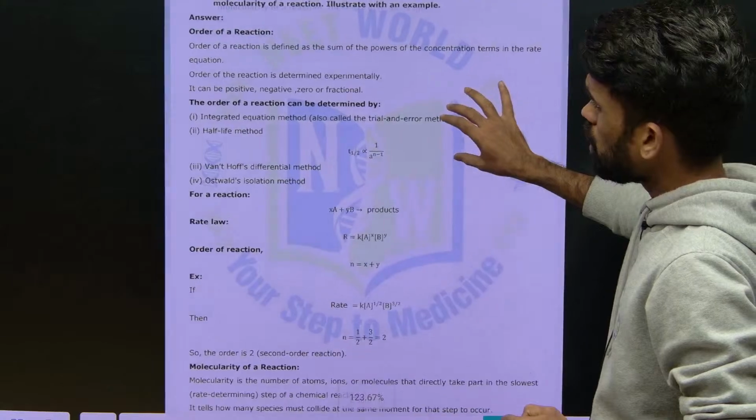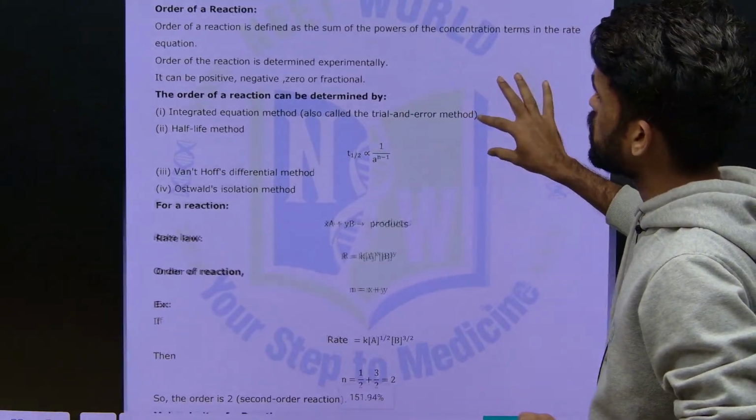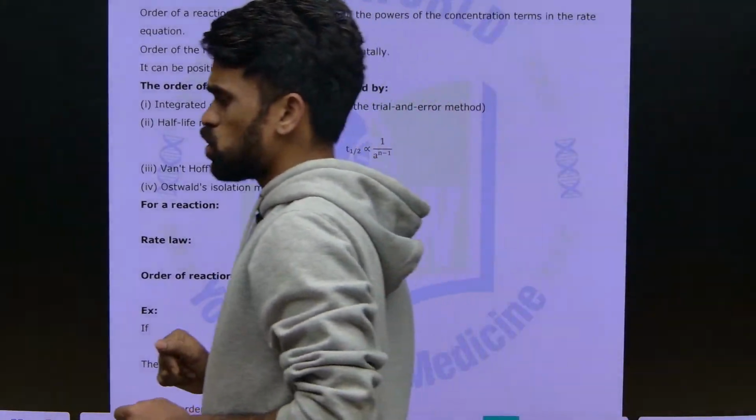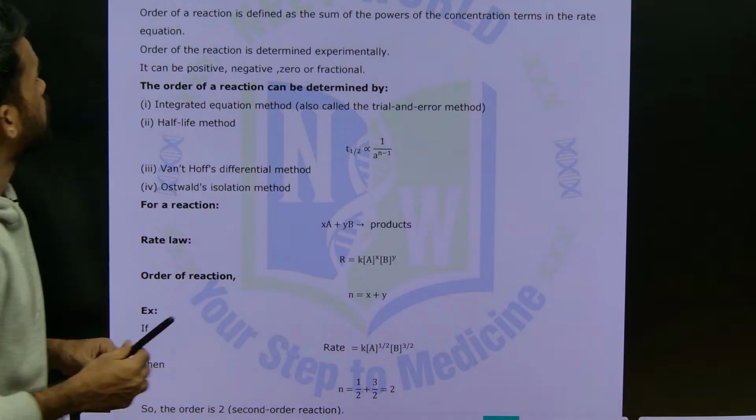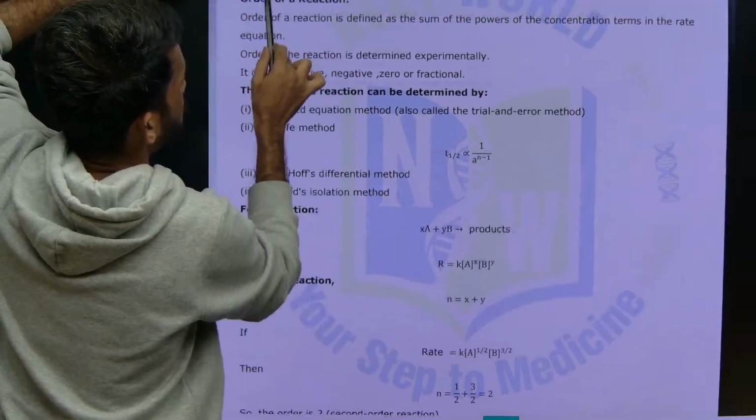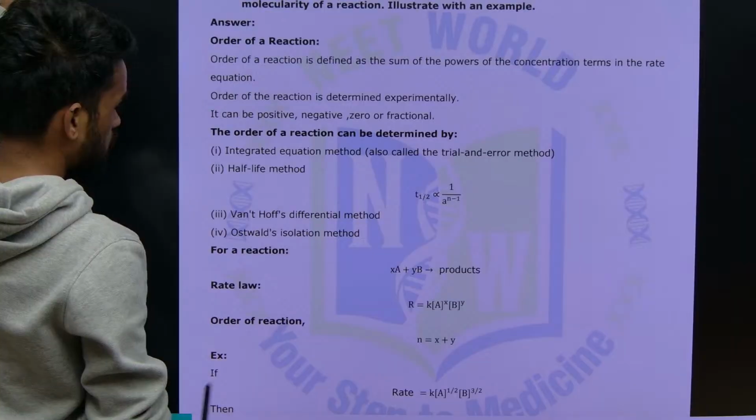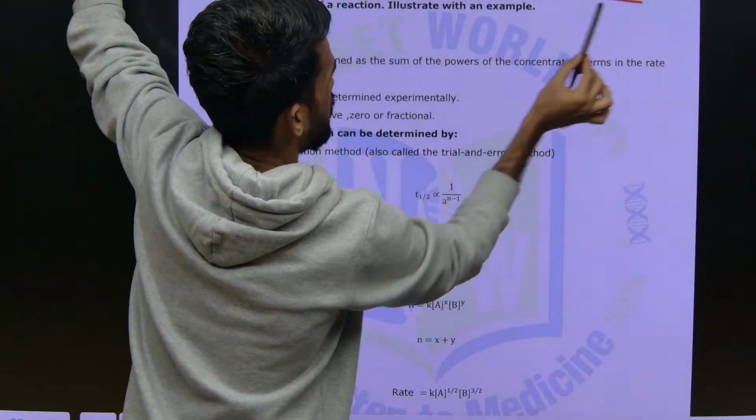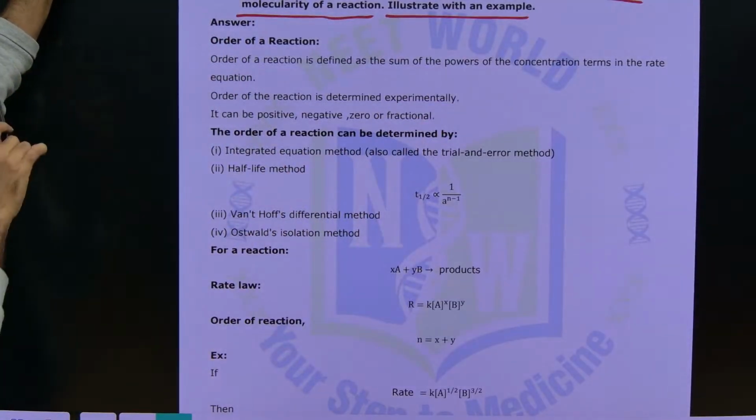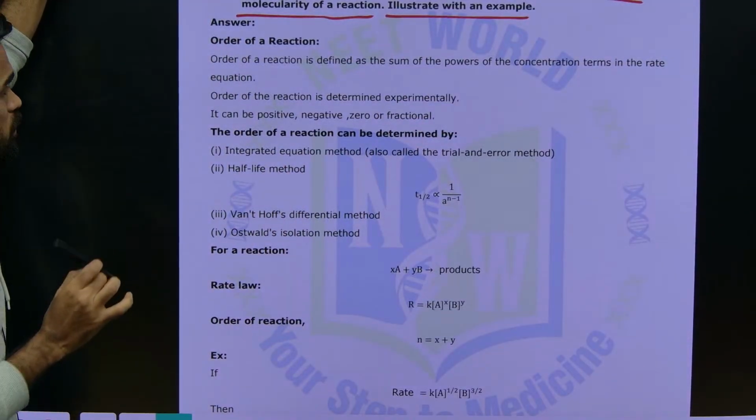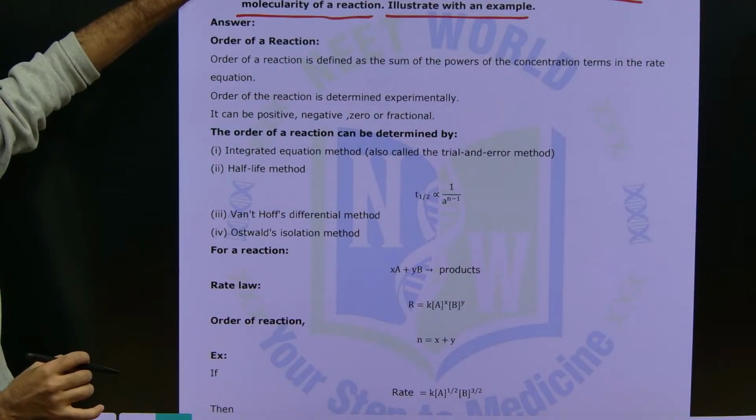again look at this order of the reaction based question. This is an extra question you need to know. What they are saying here, just look into it: define order of the reaction and illustrate your answer with an example. Define molecularity of reaction, illustrate with an example. Same, there we have studied the difference, here they are asking to define them.